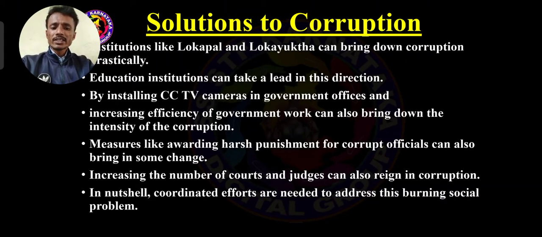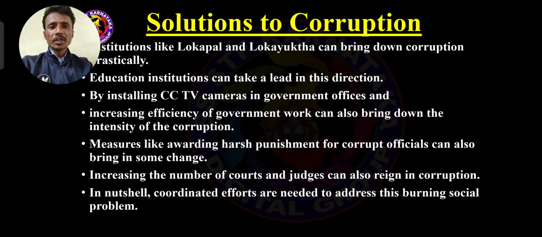So in a nutshell, mainly here coordinated efforts. Apart from this, coordinated efforts are needed to address this burning social problem. So between the persons, coordination is very, very important. If we all do it, 50 to 60% or 60 to 70% of corruption can be avoided.